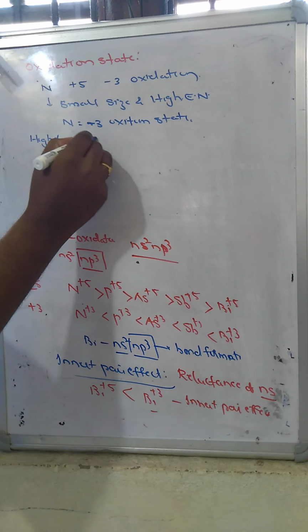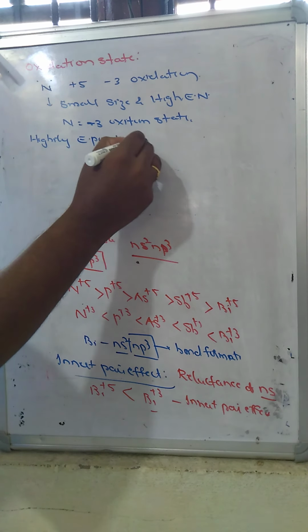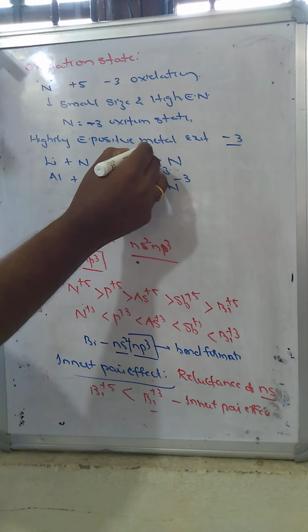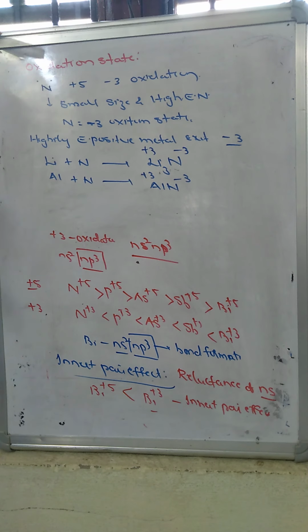Highly electropositive metals and nitrogen exhibit the -3 oxidation state. For example, lithium reacts with nitrogen to form lithium nitride. Aluminum reacts with nitrogen to form aluminum nitride. Here aluminum is +3 and nitrogen is -3. For lithium, 3 lithium atoms give +3 for 1 nitrogen atom, which is -3.